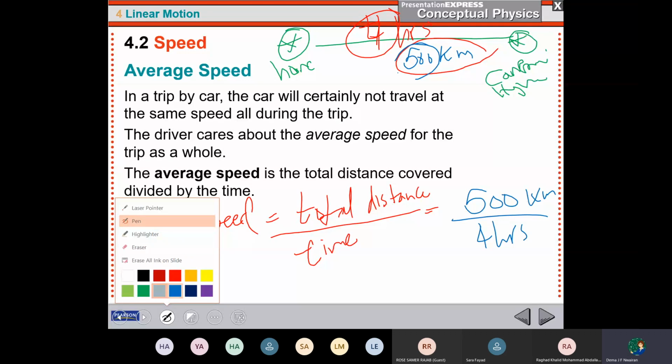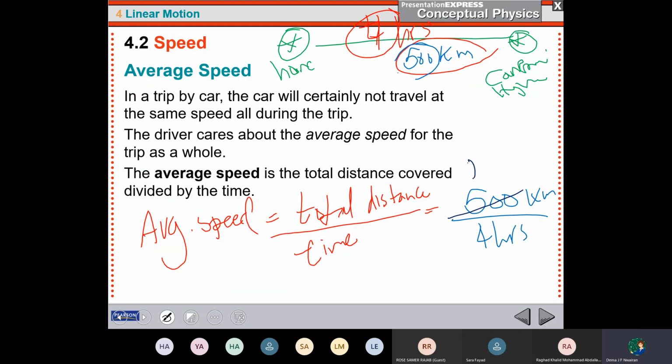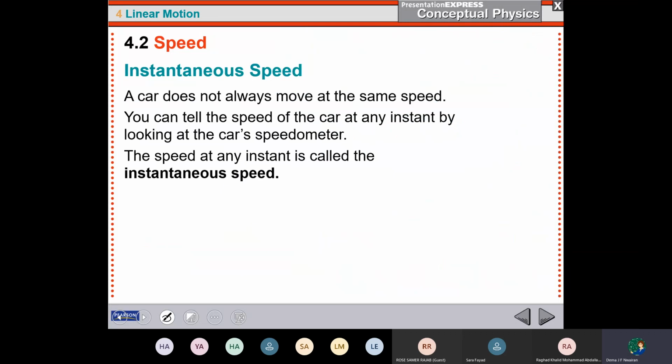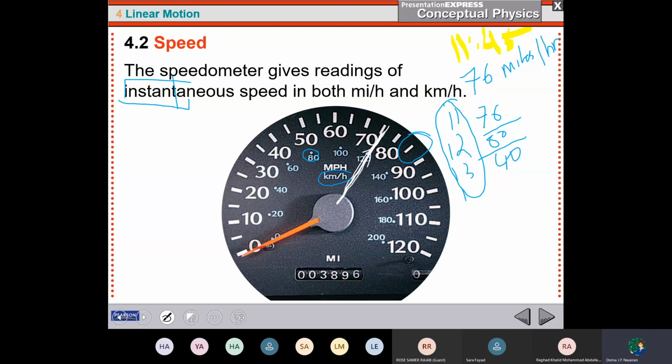So that's mean I will divide 500 by 4. So it's 125. Now what's the unit? It's kilometer per hour. So my car speed is 125 kilometer per 1 hour. This is the average speed. The instant speed or the instantaneous speed, that's mean I'm measuring my car now at exactly 12 o'clock.